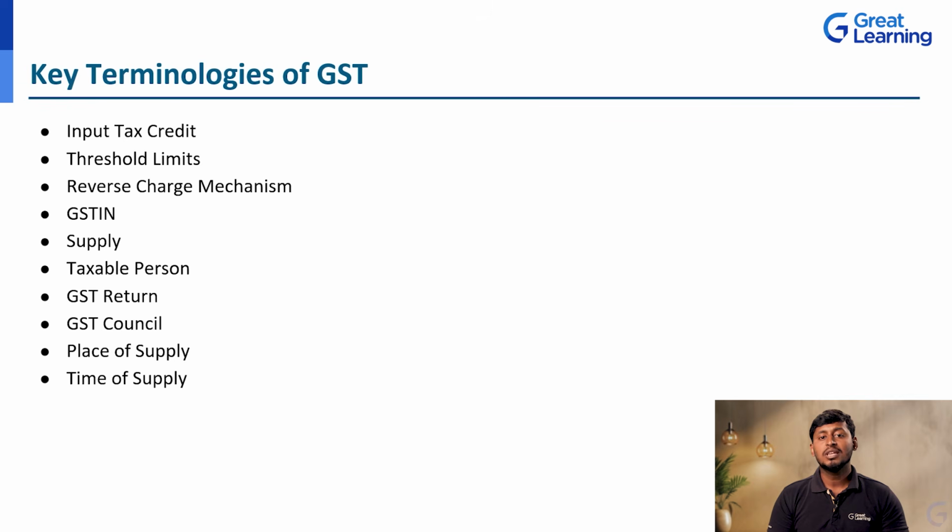Why? Because he is going to use it for business purposes. He purchases goods or products from that particular shopkeeper and uses them for manufacturing or production activity. So he is going to claim input tax credit. That is the reason he pays tax to the government. This is called the reverse charge mechanism in GST. Next, the GST.